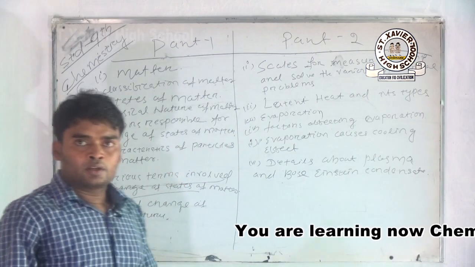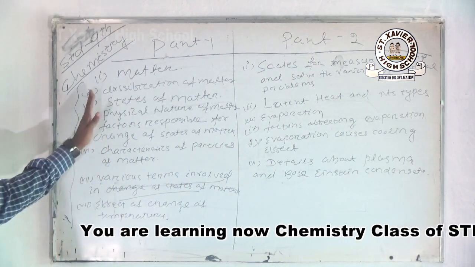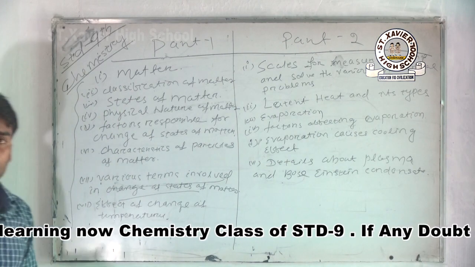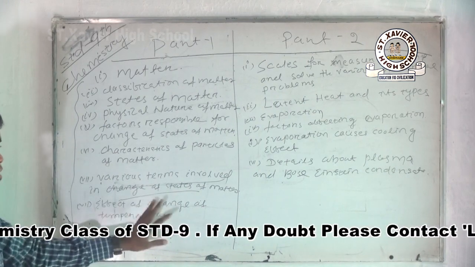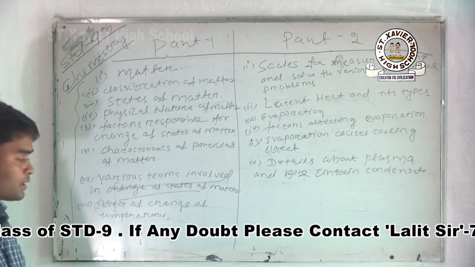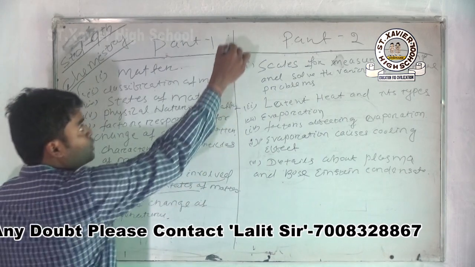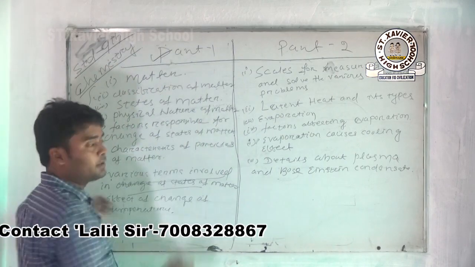Okay students, this is your whole chapter. The various parts here: matter, classification of matter, states of matter, characteristics of particles of matter, physical nature of matter, various terms involved in the change of state of matter, and effect of change of temperature. This is part 1. Today we will learn this part.